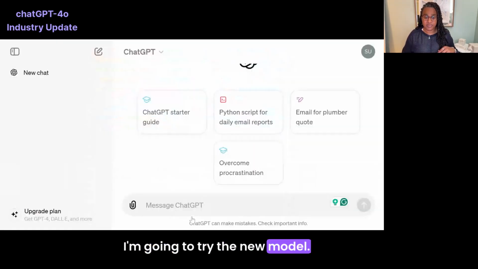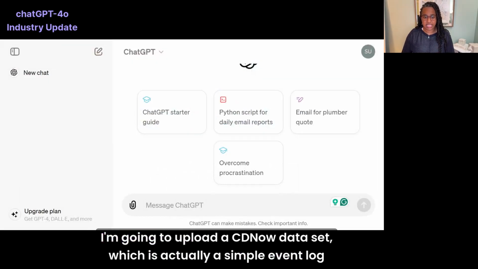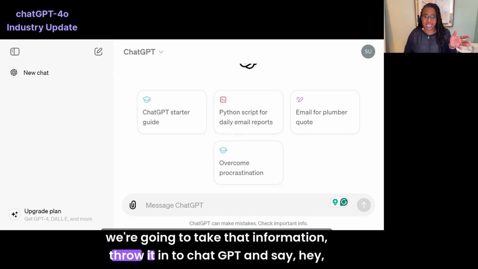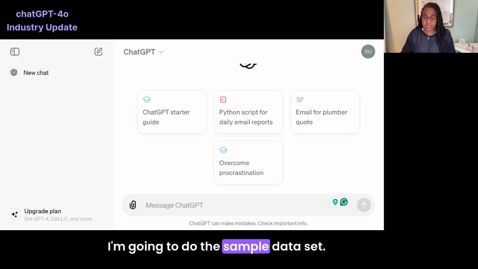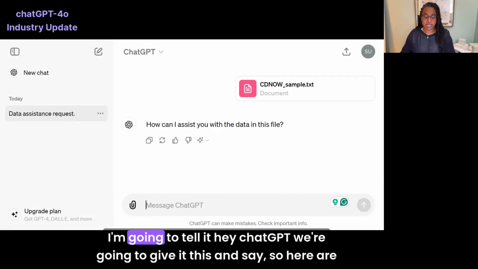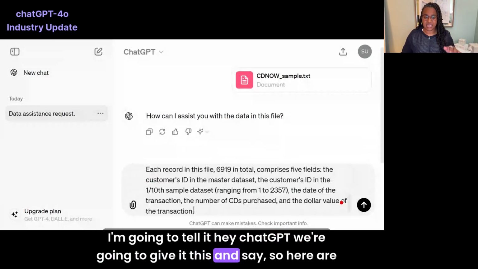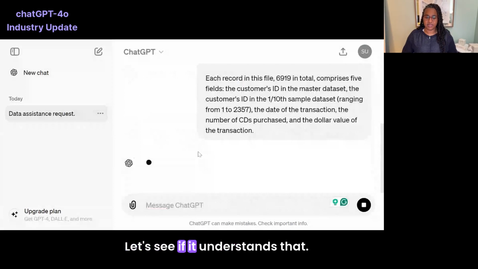I'm going to try the new model. I'm going to upload a CDNow data set, which is actually a simple event log. We're going to take that information and throw it into ChatGPT and say, hey, figure this out. I'm going to do the sample data set. We got data. I'm going to give it this and say, so here are some details. Let's see if it understands that.